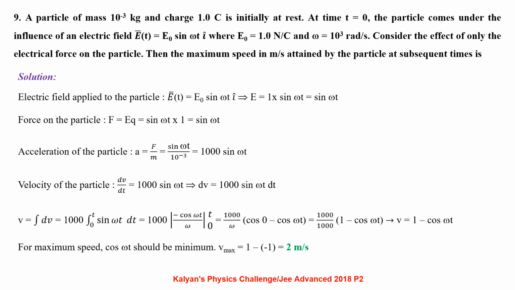Applying integration on both sides, v = ∫dv, that is 1000 ∫ from 0 to t of sin ωt dt, 1000 of (−cos ωt/ω) under the limits t to 0. After substituting the limits, we get it as 1 − cos ωt. Maximum value of this function is possible when cos ωt is −1. So the maximum speed of the particle is 2 meters per second.